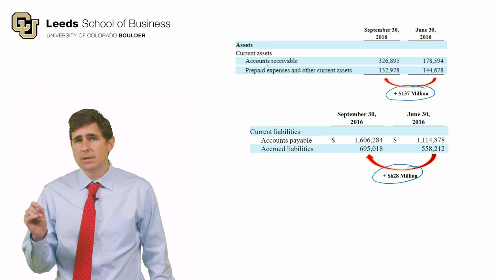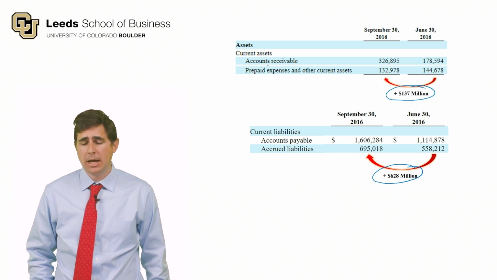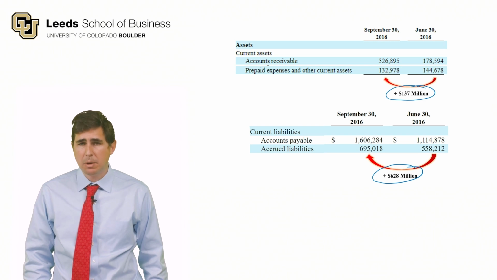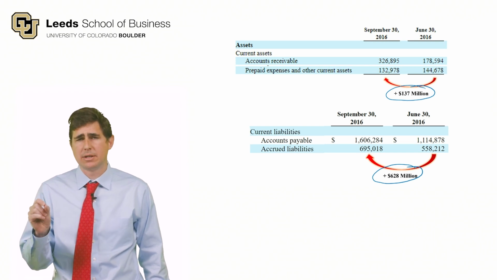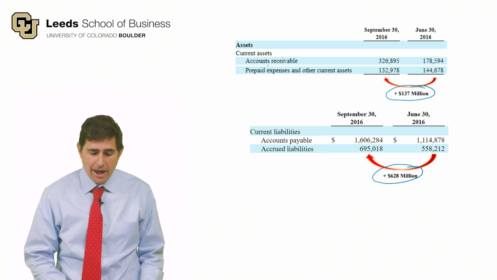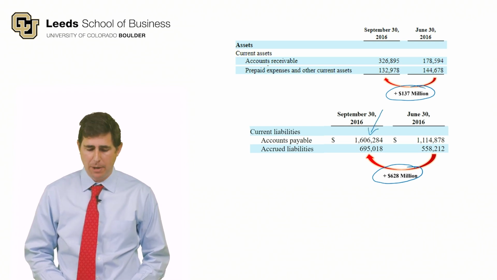Was that the difference in turning negative free cash flow into positive free cash flow? Absolutely. Free cash flow would have been significantly negative if accounts payable only grew at the same rate as accounts receivable. And so what can we predict for this company? What will free cash flow be in the following quarter when they have to settle all of these large accounts payable that they stopped paying?